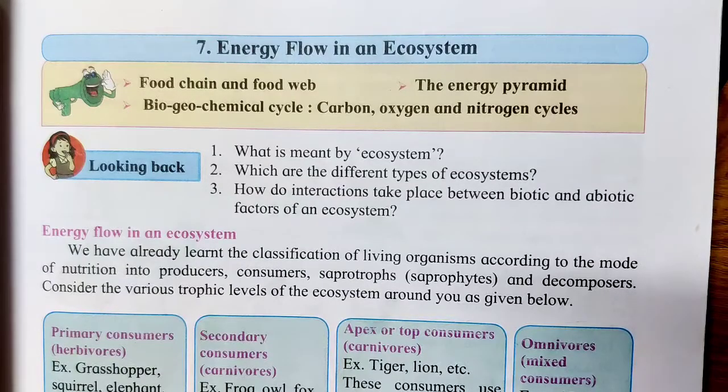It may be the branch, it may be the stem, leaves, flowers, fruits, seeds, all parts of the plant are eaten by the animals whom we call the herbivores. Therefore, such innumerable food chains are existing in nature and a network is seen. Such a network of food chains existing in nature, we call it a food web.